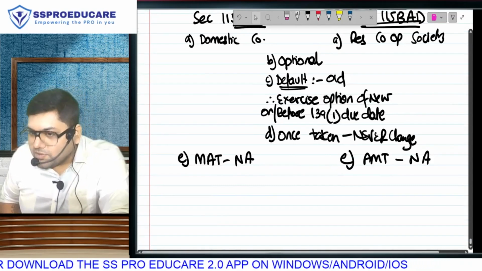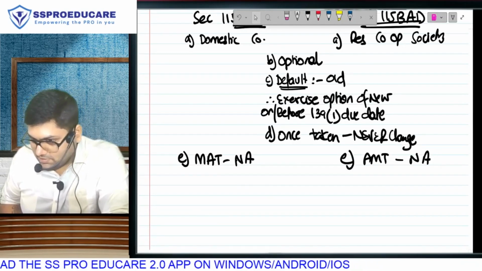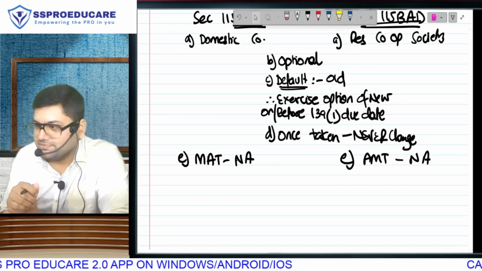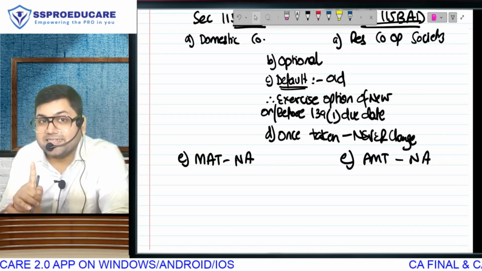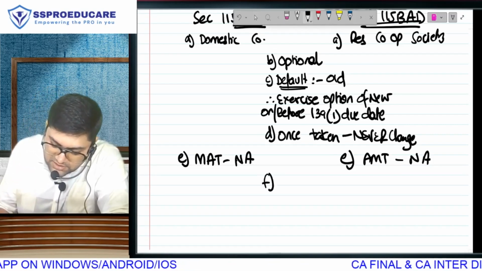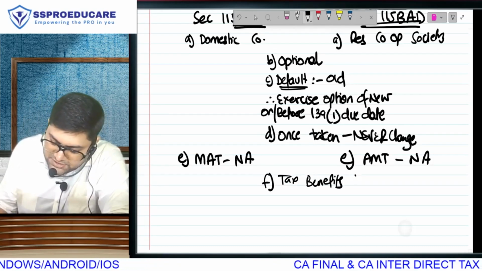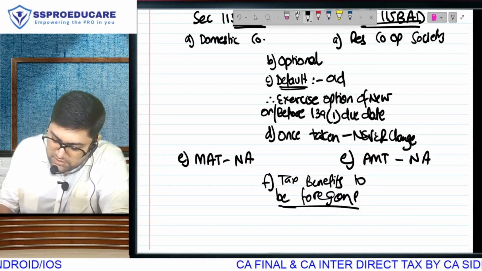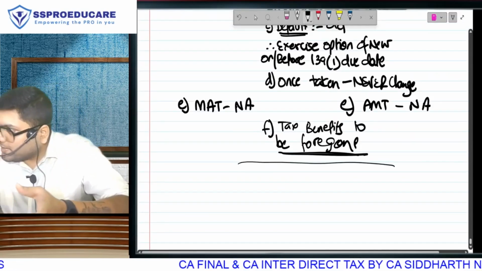What is the most important factor, or what are the only two factors that we have to study about the two sections, the new taxation regime? Because these points we have already covered in common points. Abhi kya baki hai? What is the only thing remaining? Two things. Tax rates and tax benefits to be foregone. So congratulations. The tax benefits to be foregone are absolutely same as what you have studied in BAC. All are same. Obviously, except those which are applicable only to individuals.